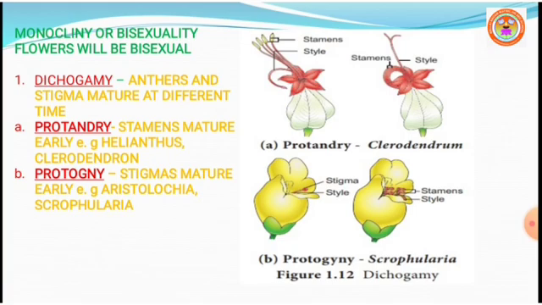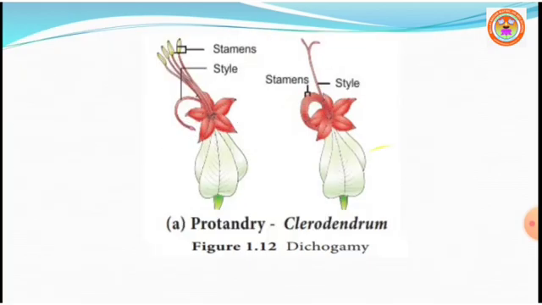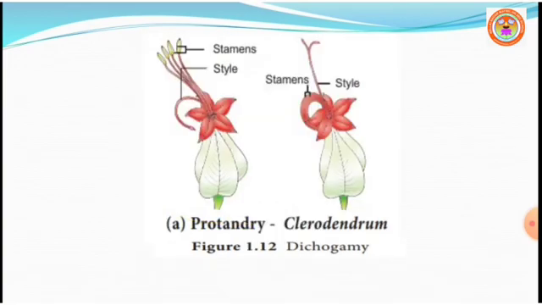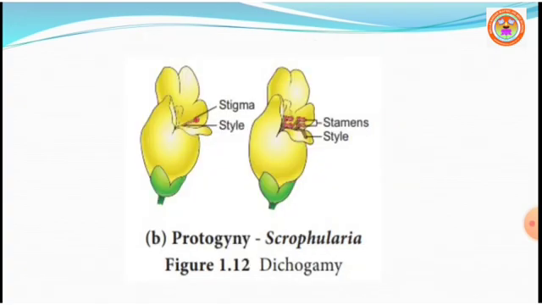In protogyny, the stigma matures first. So the flower of clerodendron shows the protandry condition, and the flower of Scrophularia shows the protogyny condition. So dichogamy is seen in bisexual flowers in which anther and stigma mature at different times, preventing self-pollination. Hence dichogamy has two types, protandry and protogyny.